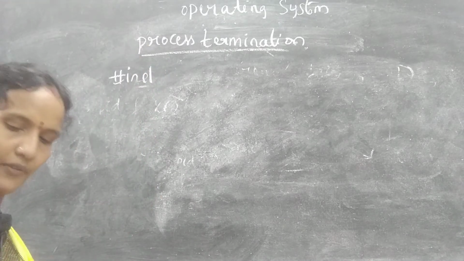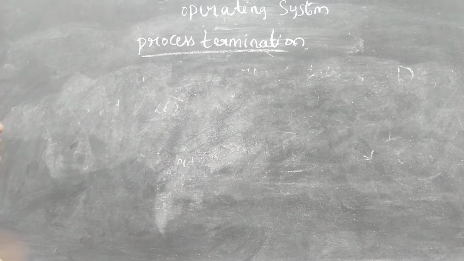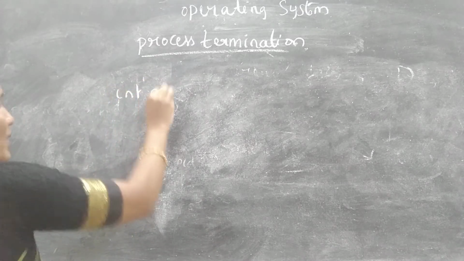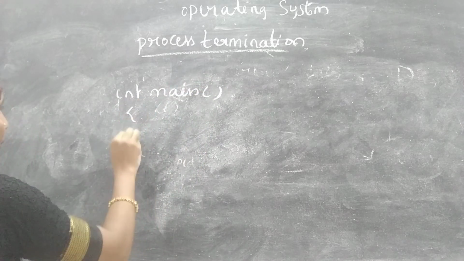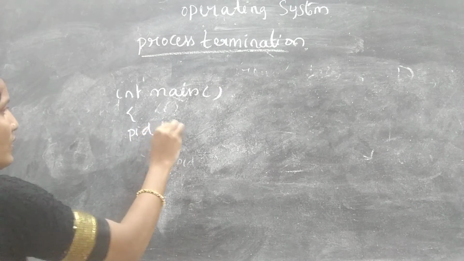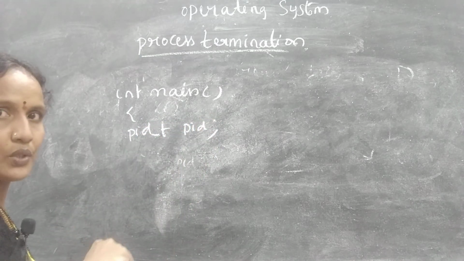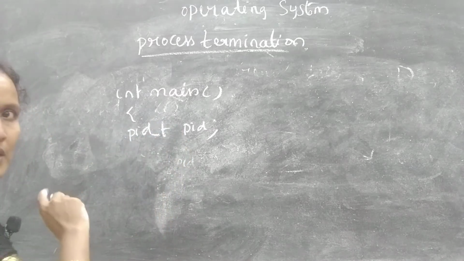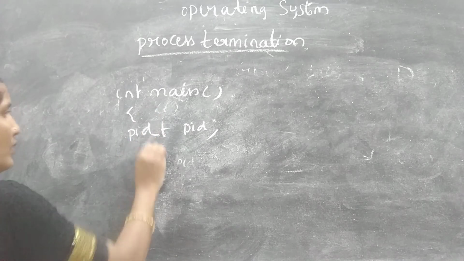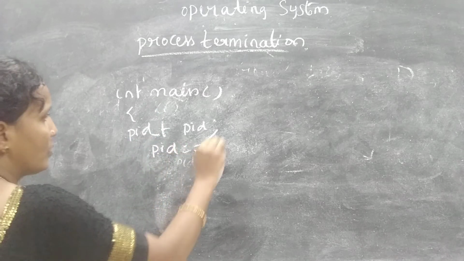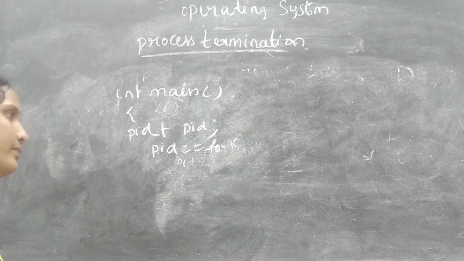No need for headers and all. For the time being I will give the logic only. int main. Next, pid_t pid. This is a variable which is used to store the address of the child process. Now next, pid equals fork.